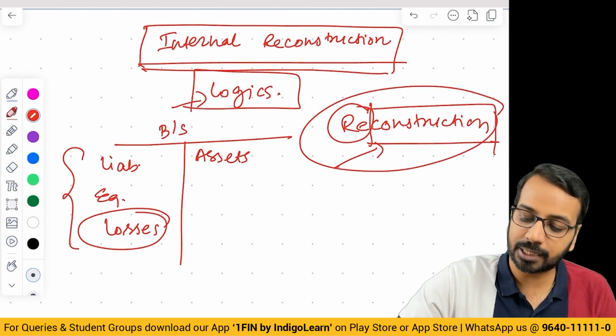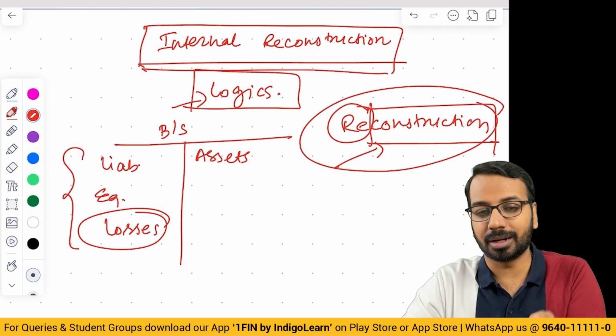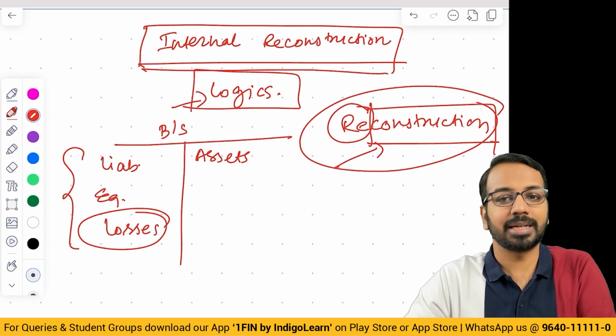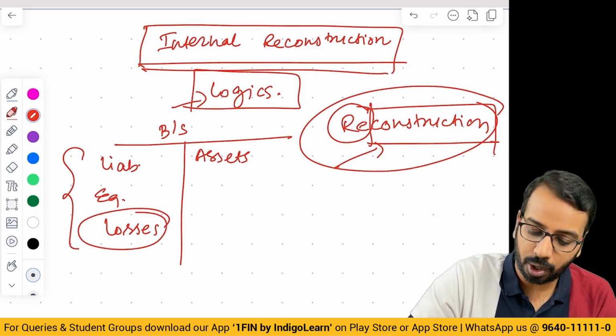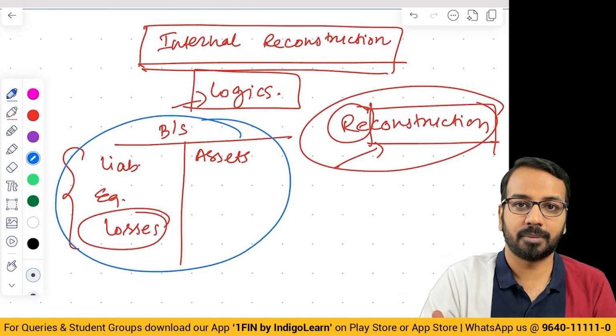Of course, this has to be approved by the court of law. It has to be agreed upon by the creditors, by the shareholders. All of that is the legal part. Now, in our examination, we are bothered about what we do with this balance sheet which has to be reconstructed.